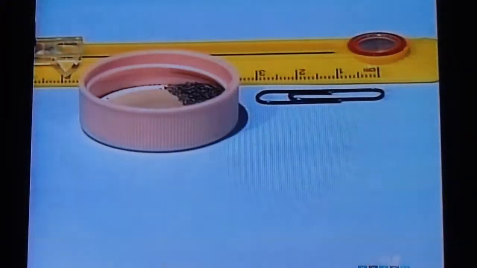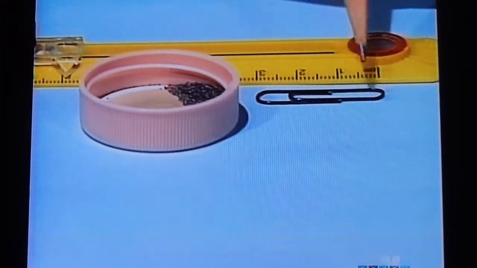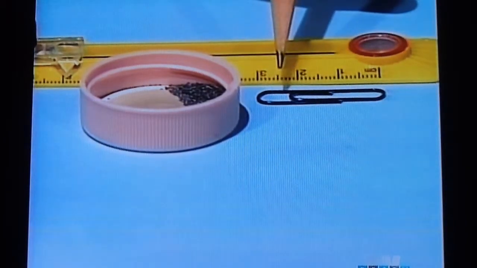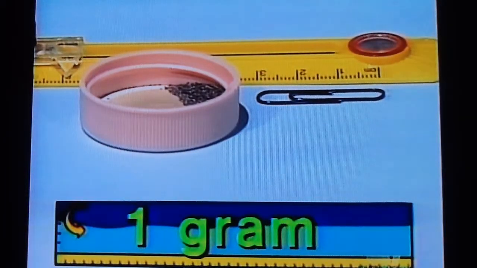Let's look at it another way. The milligram, the smallest unit, is the same as 1/1000th, written as a fraction, or .001 when written as a decimal, of a gram. Imagine that. Now that is a very small amount of mass. To help you imagine how tiny in mass a milligram is, look at this paperclip, which is 3 centimeters long and has a mass of 1 gram.